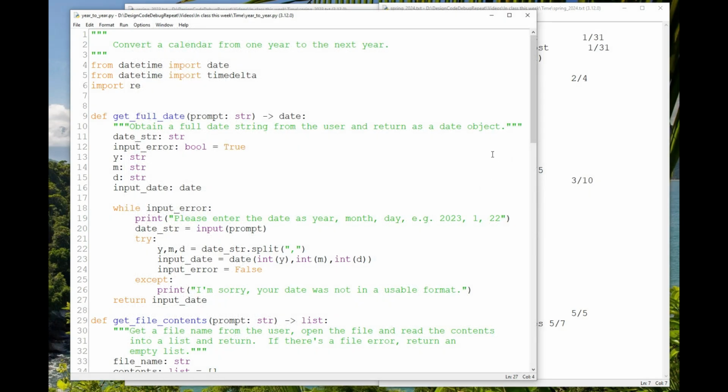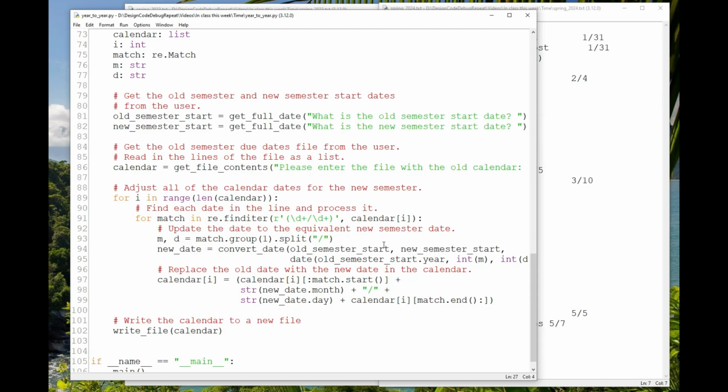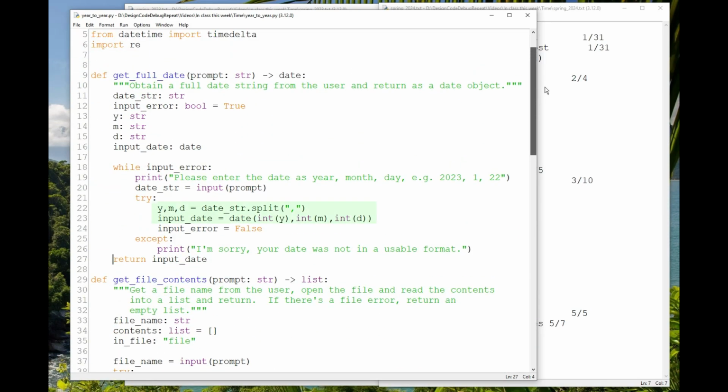Now, the date parts of this are really simple and straightforward. We're not dealing with time, so we don't have to worry about time zones or daylight savings time. I call this function getFullDate to get the dates from the user, and in the function I parse that input and convert it to a date object which I return. So I have a date object for each of the semester start dates.